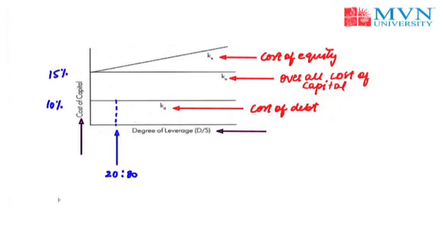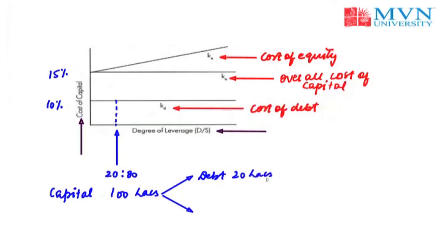At this point, the company has a leverage of 20:80. That means that if a company has a capital of 100 lakhs and the company has procured this amount from debt and equity, that is 20 lakhs from debt financing and 80 lakhs from equity financing.